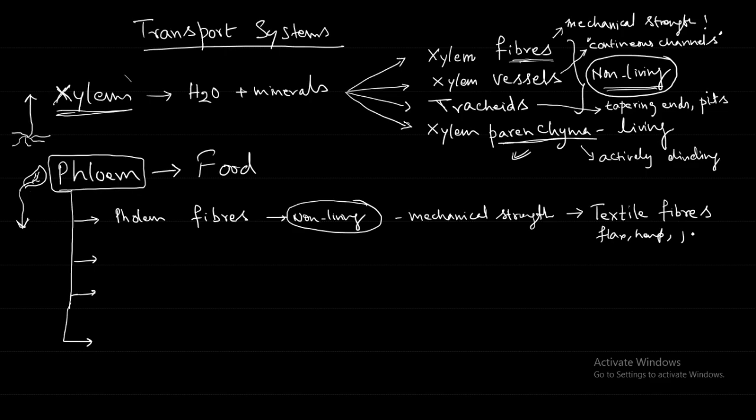These are non-living. And the living ones we have are the sieve tubes, companion cells, and phloem parenchyma. Sieve tubes. What is the meaning of sieve?